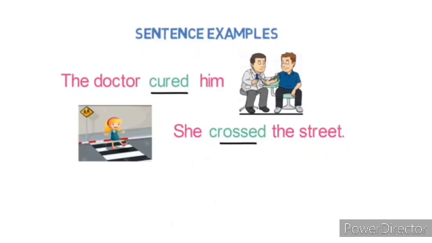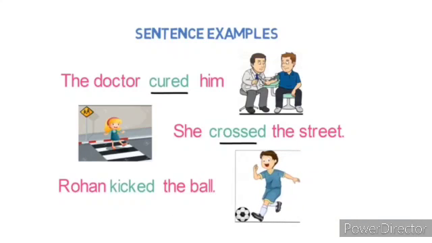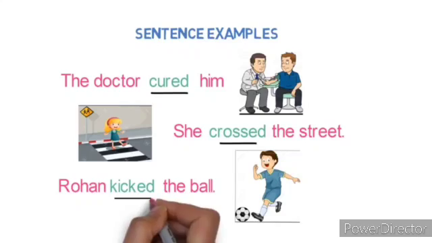Let's look into one more example to make things even clearer. Rohan kicked the ball. Here, kicked is an action performed by Rohan, and ball is the direct object on which the action is performed. So, kicked is a transitive verb. Now, I think you are clear about transitive verbs.